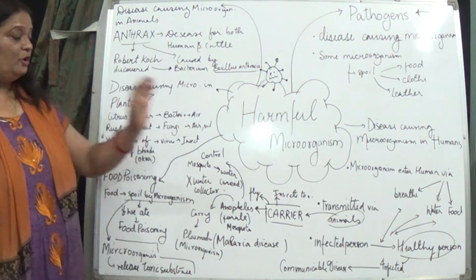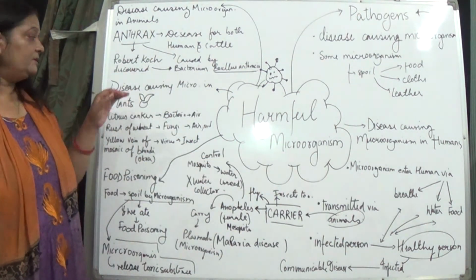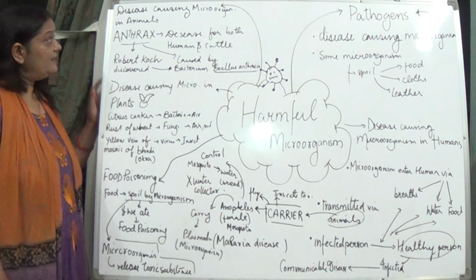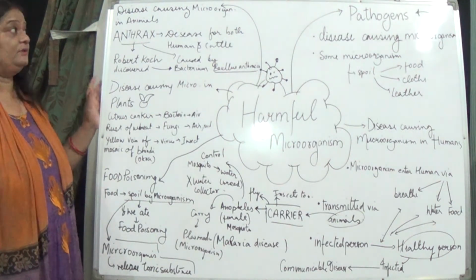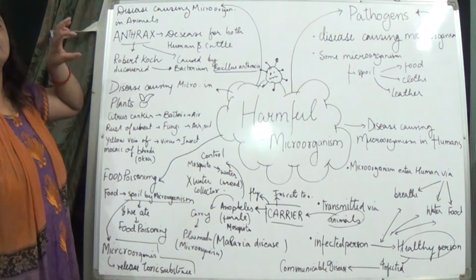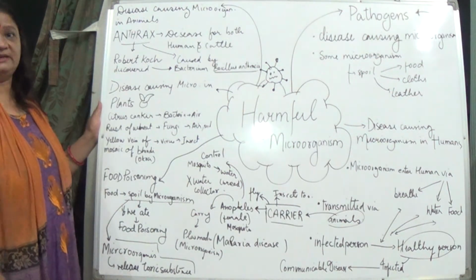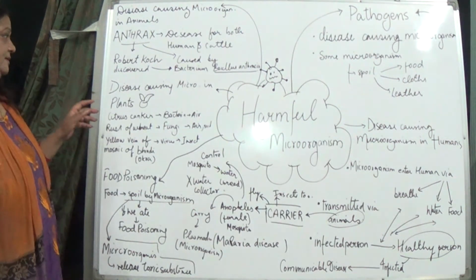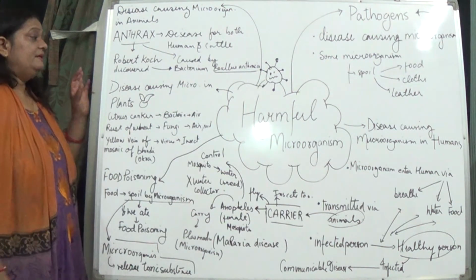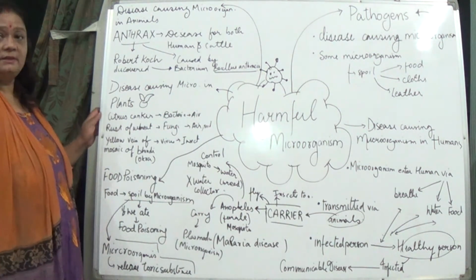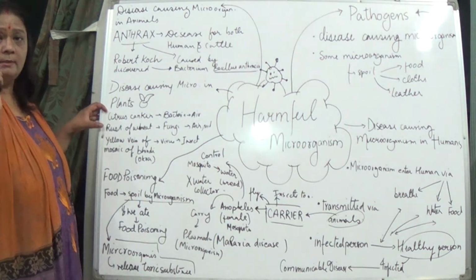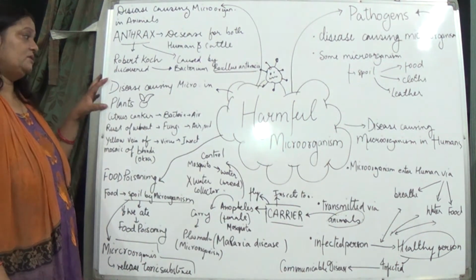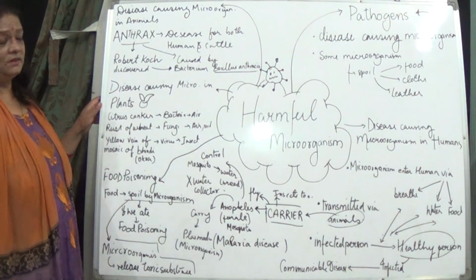Now coming to disease causing microorganisms in plants. We studied human beings, we studied animals, now coming to plants. One of the diseases I have told you, but there are a number of fungal, bacterial and viral diseases which microorganisms cause. In plants, only a few we are discussing here, but there are a number of diseases caused by microorganisms in the plants.